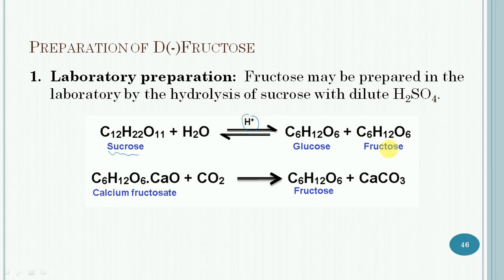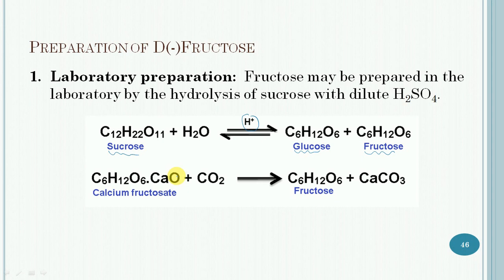In this case, fructose will get formed along with glucose. After the hydrolysis, the acidic solution is neutralized with barium carbonate. The precipitated barium sulfate is removed by filtration.